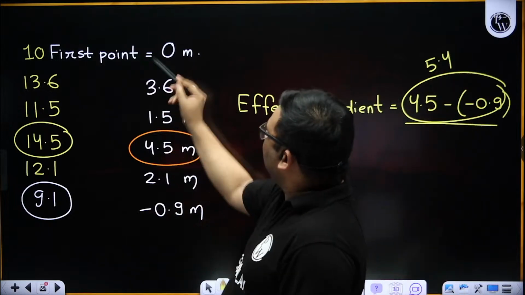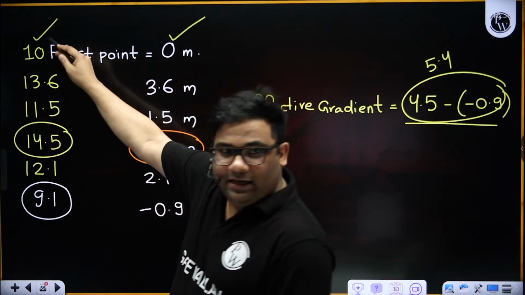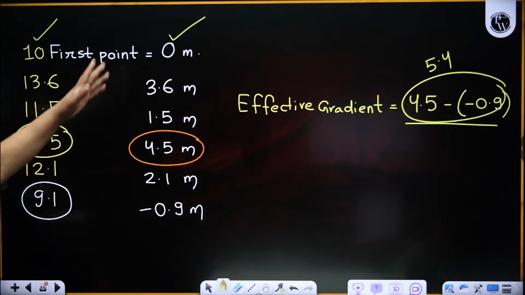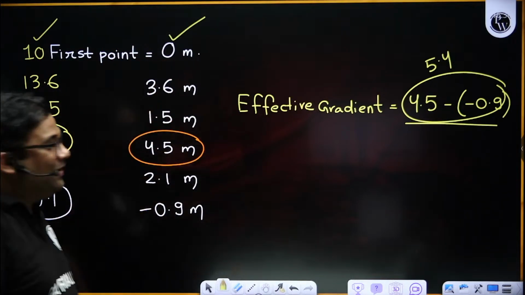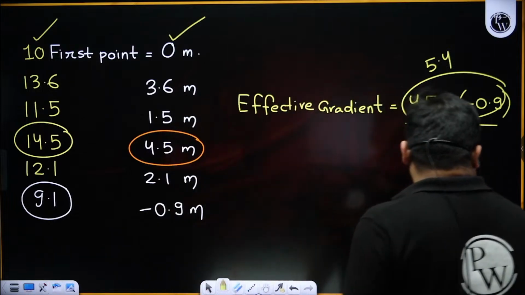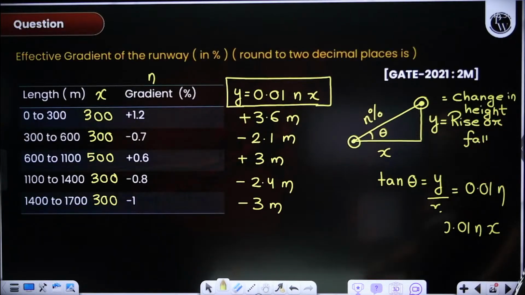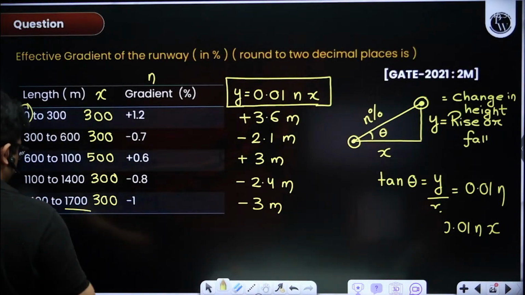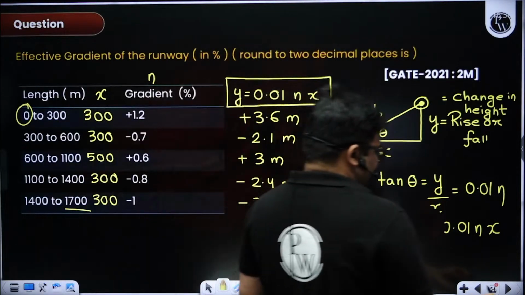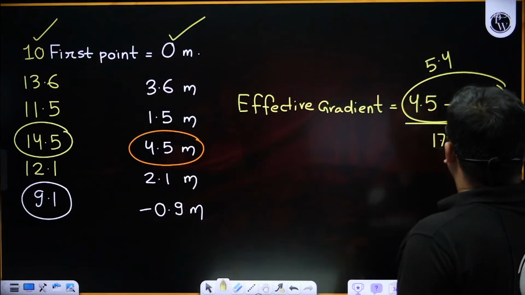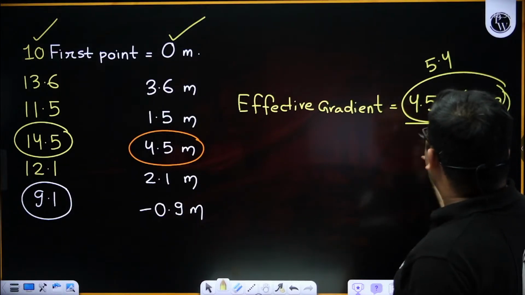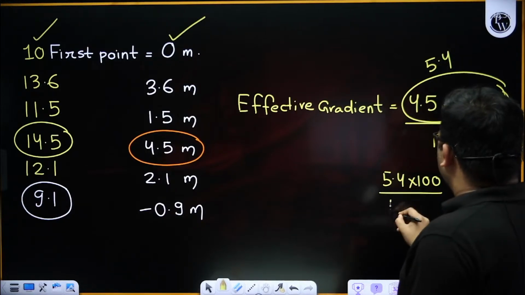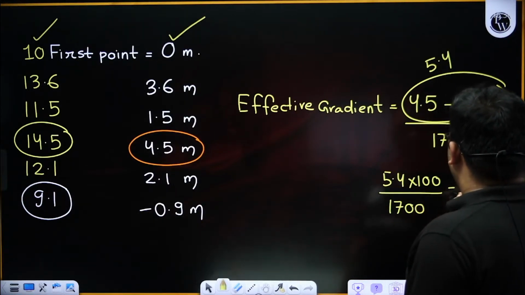So either you take 0, 10, 20, 100, anything, it doesn't matter. I start with 0, which is better. Then divide by the basic runway length. We have to take the total length, which is 0 to 1700. So divide by 1700. That is 5.4 into 100 divided by 1700. How much am I getting?